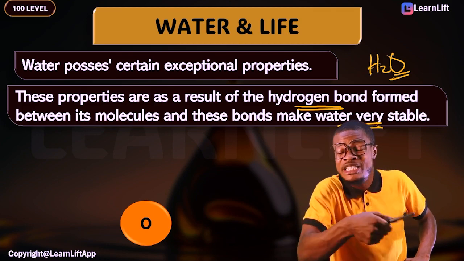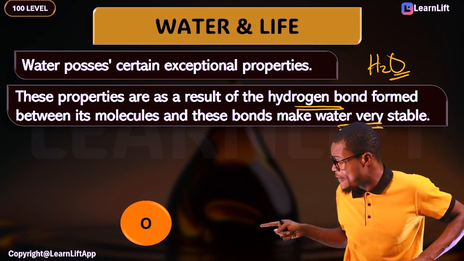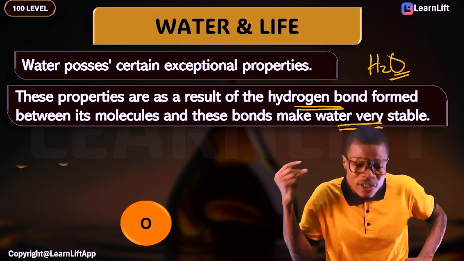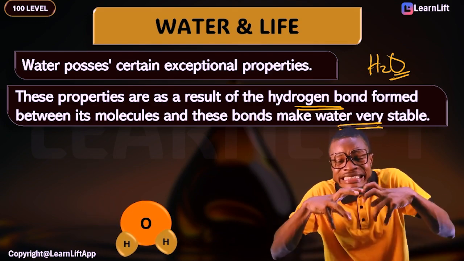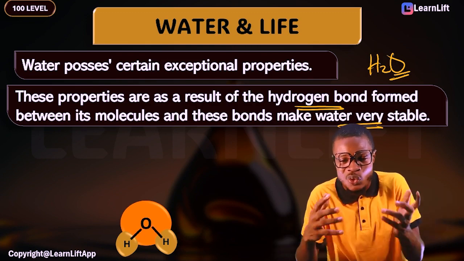In chemistry, I'm going to explain all of this to you. If oxygen there is the central atom, this is the oxygen that we have there. Now, that means oxygen must be bonded to 2 hydrogen atoms. Of course, give me 2 hydrogen atoms. Now, this is your 2 hydrogen atoms here. This is how your water looks like. Of course, there is a bond that will link the hydrogen to oxygen there.